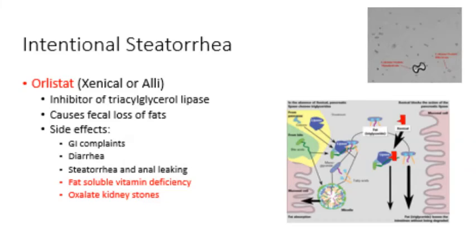The pancreatic lipase inhibitor orlistat causes weight loss by inducing steatorrhea. Steatorrhea may lead to fat-soluble vitamin deficiency, loss of A, D, E, and K, and it may also lead to formation of oxalate kidney stones. In the urine, oxalate forms both bow-tie-shaped and rhomboidal crystals.